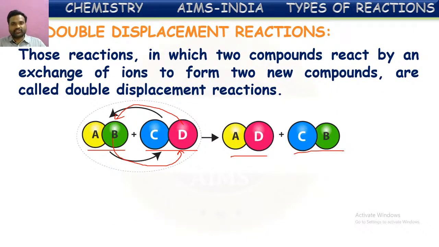This type of reaction is called a double displacement reaction, and it is also called a double decomposition reaction, because first AB is decomposing and CD is also decomposing, and they are forming new compounds. So these are also called double decomposition reactions or double displacement reactions.